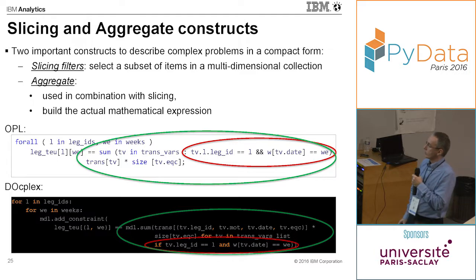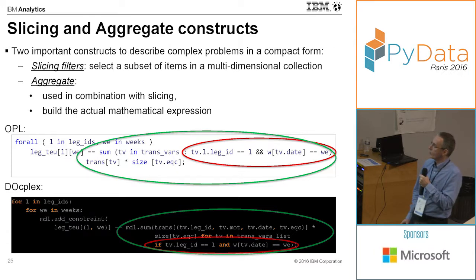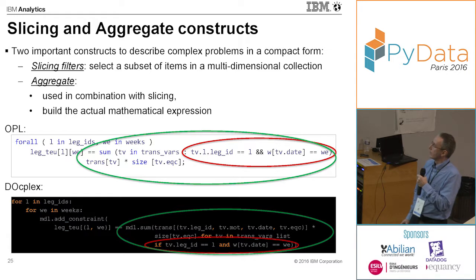And what we want to do is actually to take the subset of those decision variables that correspond to the selected leg and the selected week. So that's what we call slicing, and this is done with those conditions. So this is what the formulation of this constraint looks like in the OPL language.